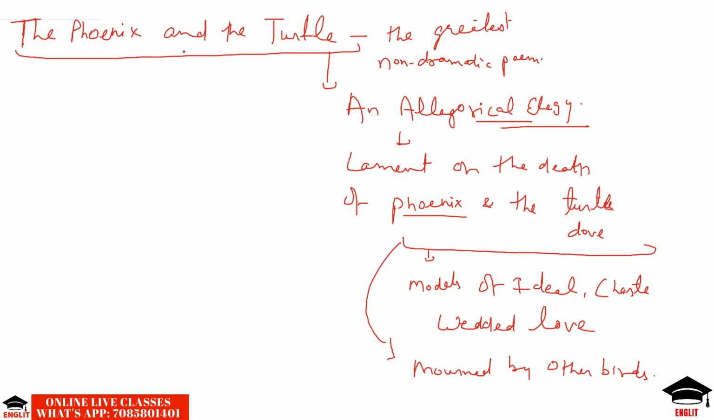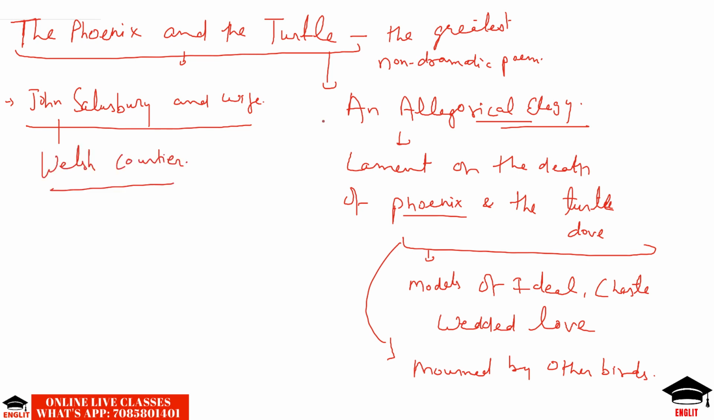As they are allegorical figures, they seem to represent John Salisbury and his wife. The actual characters of this representation are supposed to be John Salisbury and his wife. He was a Welsh courtier. So in an allegorical manner, Shakespeare seemed to have mourned the death of John Salisbury and his wife by representing the characters Phoenix and the Turtle. The poem was published in 1601 in the collection Love's Martyr.